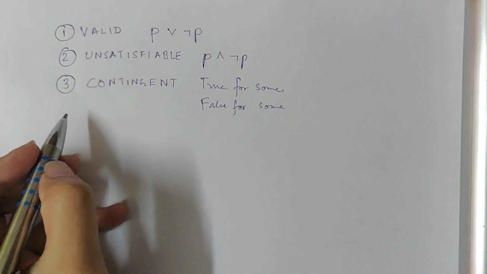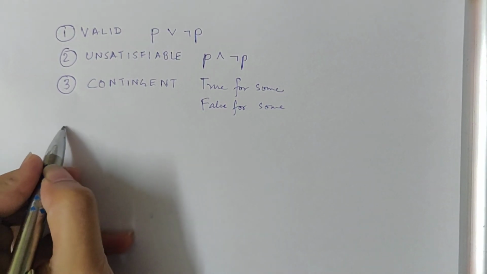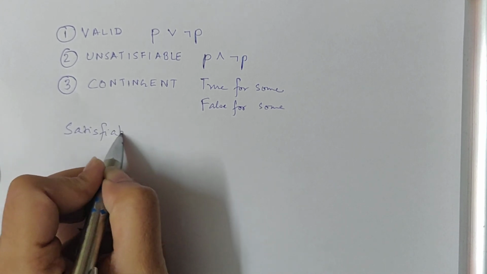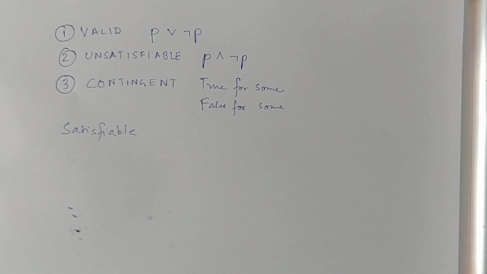Now, there is a word called satisfiable. A sentence is said to be satisfiable if there is some truth assignment which can make the statement true.